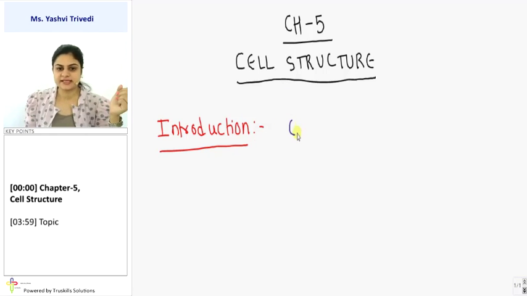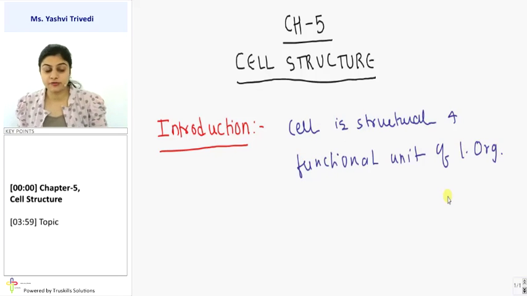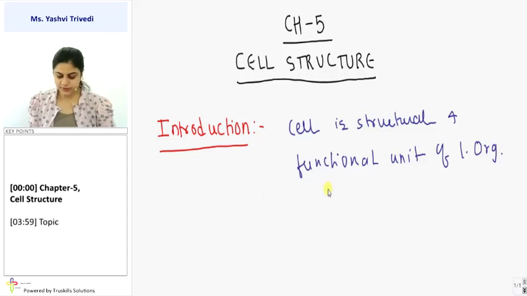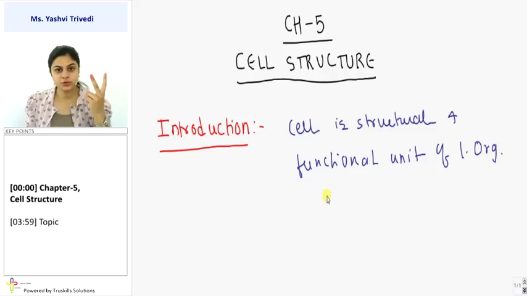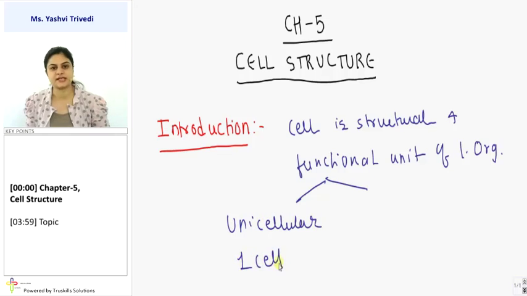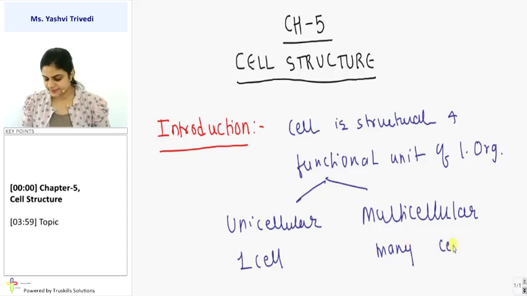As we know that cell is the structural and functional unit of living organisms. So that is how we define cell, a structural and functional unit of living organism. Now as we know, depending on the number of cells, two types of organisms are there: unicellular, the one in which the body is made up of a single cell, and multicellular, the one in which the body of an organism is made up of many cells.